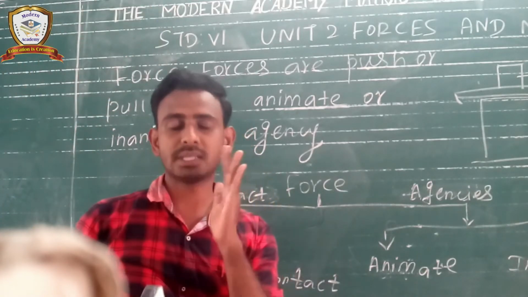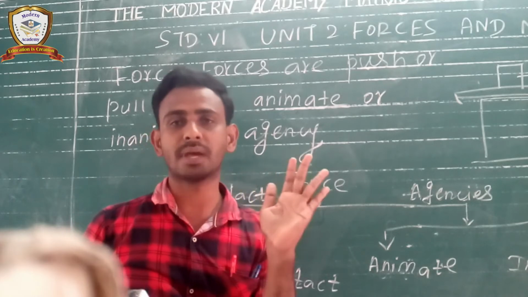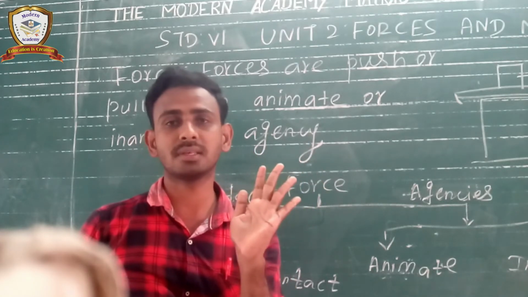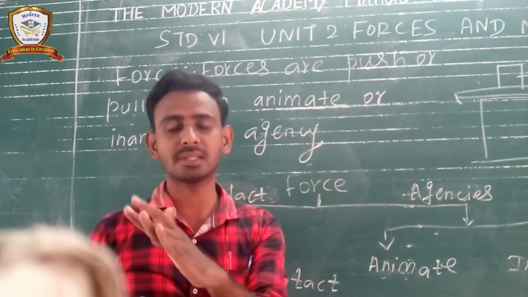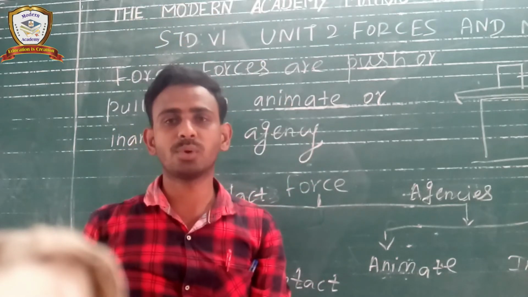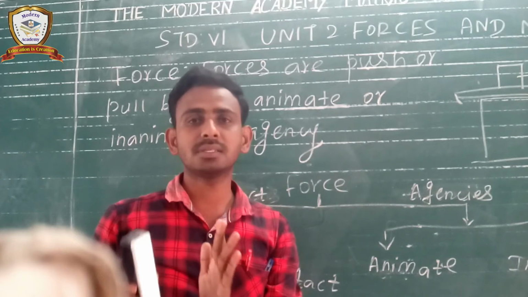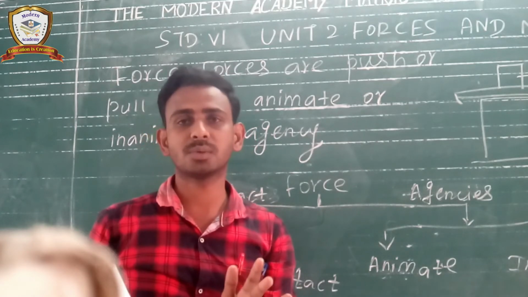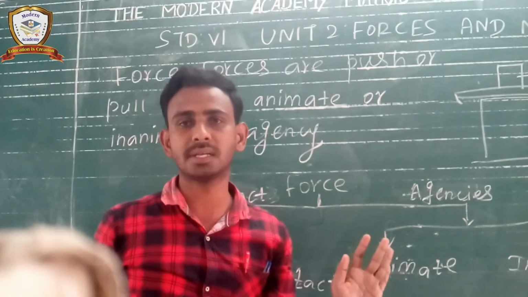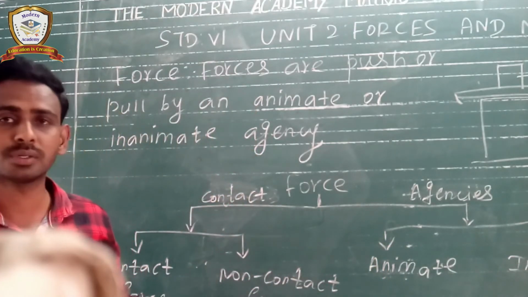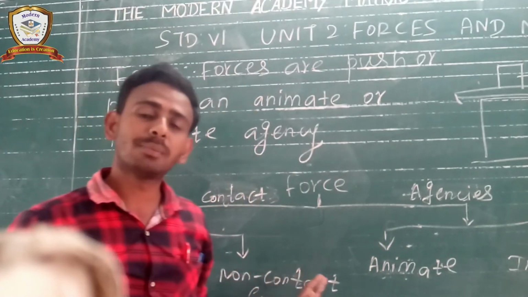From that point of view, air is the main factor, so we say air is an inanimate agency. By using an inanimate agency, the coconut falls down to the earth. In that case, we are not applying any external contact or any external touch. Without giving any touch, that is the example of non-contact force. Some other examples are also there.